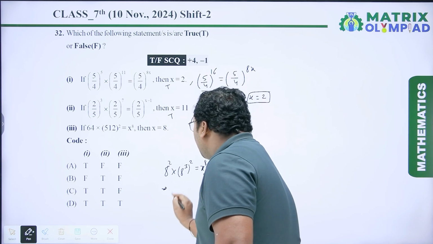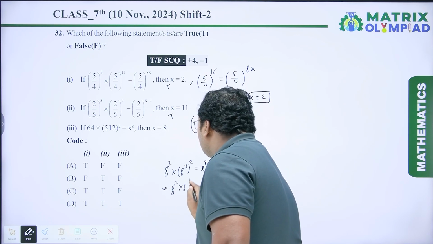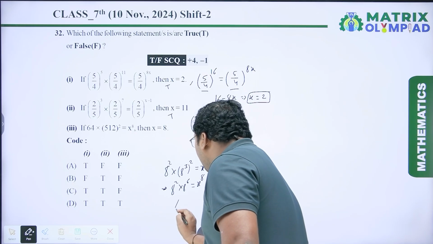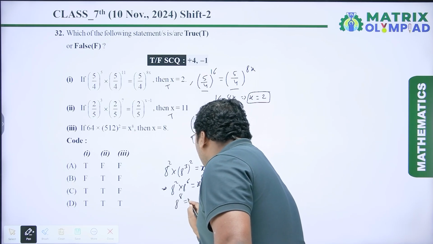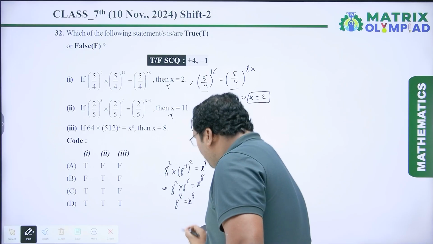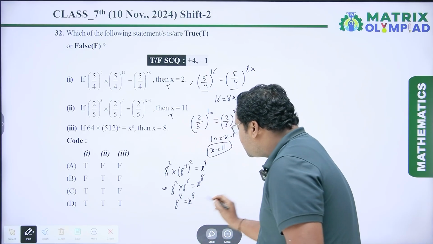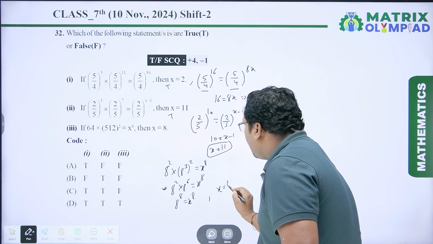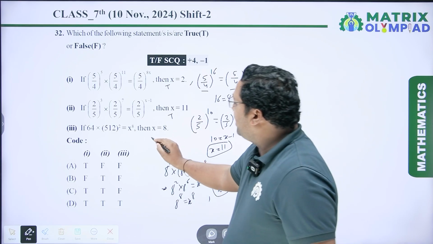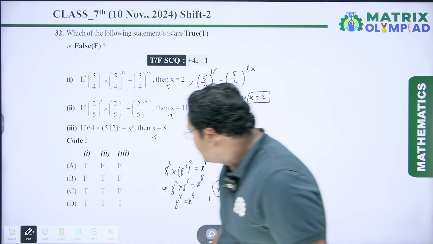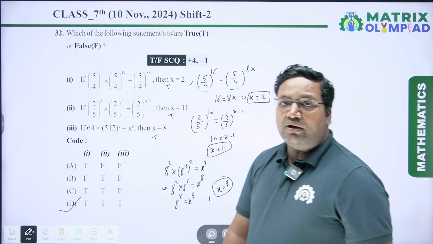So it is 8 square into 8 to the power 6, equal to x to the power 8. So it is 8 to the power 8 equal to x to the power 8. Here you can see the exponents are equal, so the bases are also equal, so x = 8. So it means the third statement is also a true statement. So the correct option is T, which is option D. So option D will be the right answer.